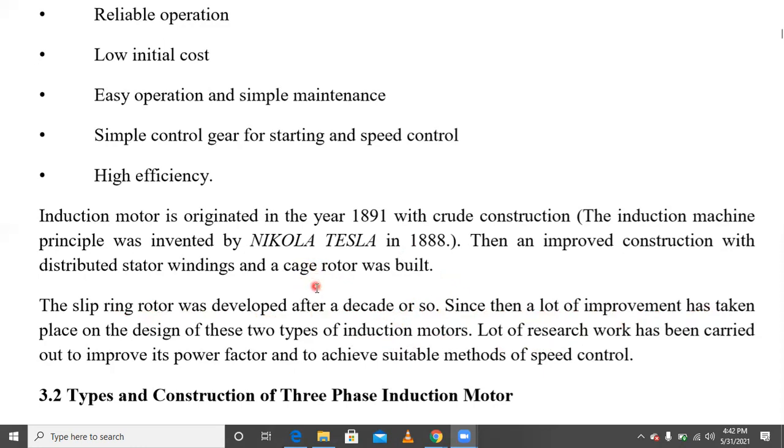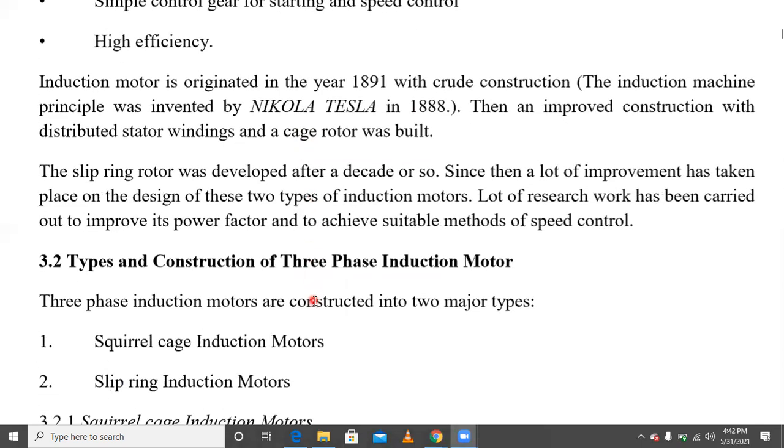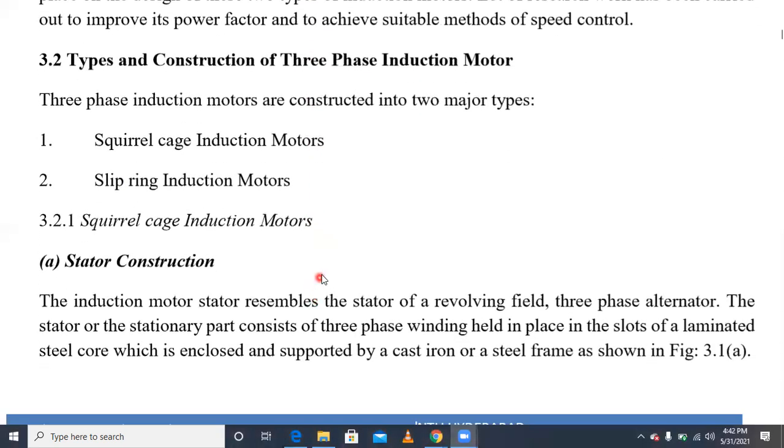There are two types of induction motors: the slip ring induction motor and the squirrel cage induction motor. The induction motor can be classified into two types based on rotor construction. The first one is the squirrel cage induction motor, and the second one is the slip ring induction motor. Understood?